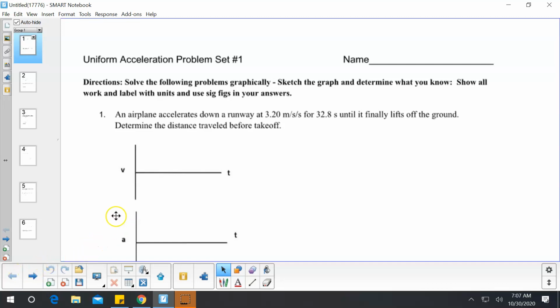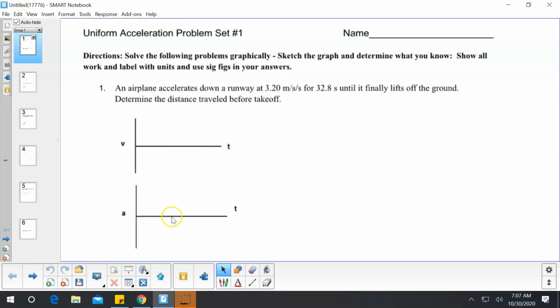So this video is going to be working some problems on the uniform acceleration problem set 1. I will work 2 problems to show you how to use the graphs to solve these. So the first thing that you need to do is sketch the graph. We're just doing a sketch, and then show all your work and label with units and use sig figs in your answers.